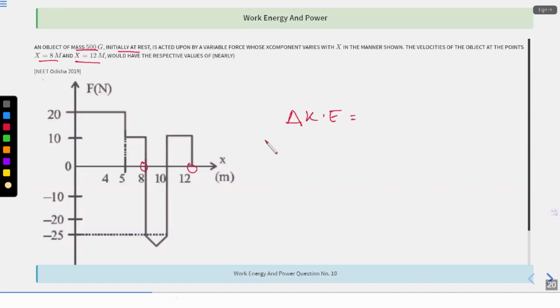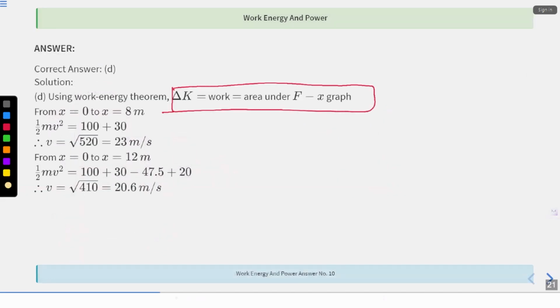So change in kinetic energy is what? Work done, total work done, right? Total work done is change in kinetic energy. What is total work done? This is F, this is X. What is integral F dot dx? That is work done, right? So I have to in short calculate the area under this graph. From where to where? From 0 to 8 and 0 to 12.